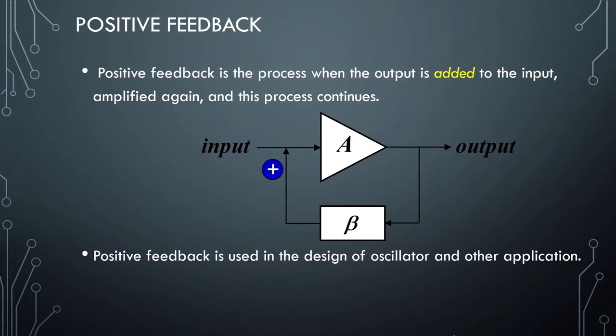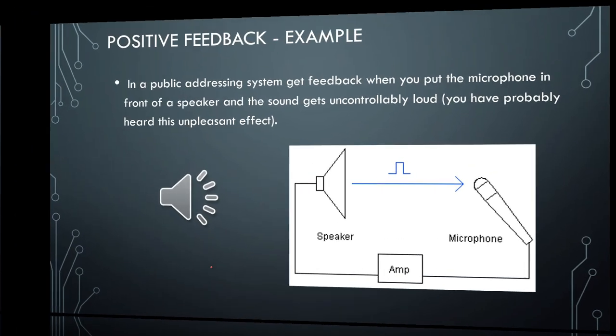Then what is positive feedback? If we are giving a signal which is in the same line as the input, it will increase the gain and the signal. It will get added. If we are adding the output part back to the input, it is called positive feedback, and we will get continuous signals. It will not reduce because we are continuously increasing the input, and such a system is called an oscillator. That is part of the next topic where we will discuss oscillators. It will continuously oscillate. This is about positive feedback.